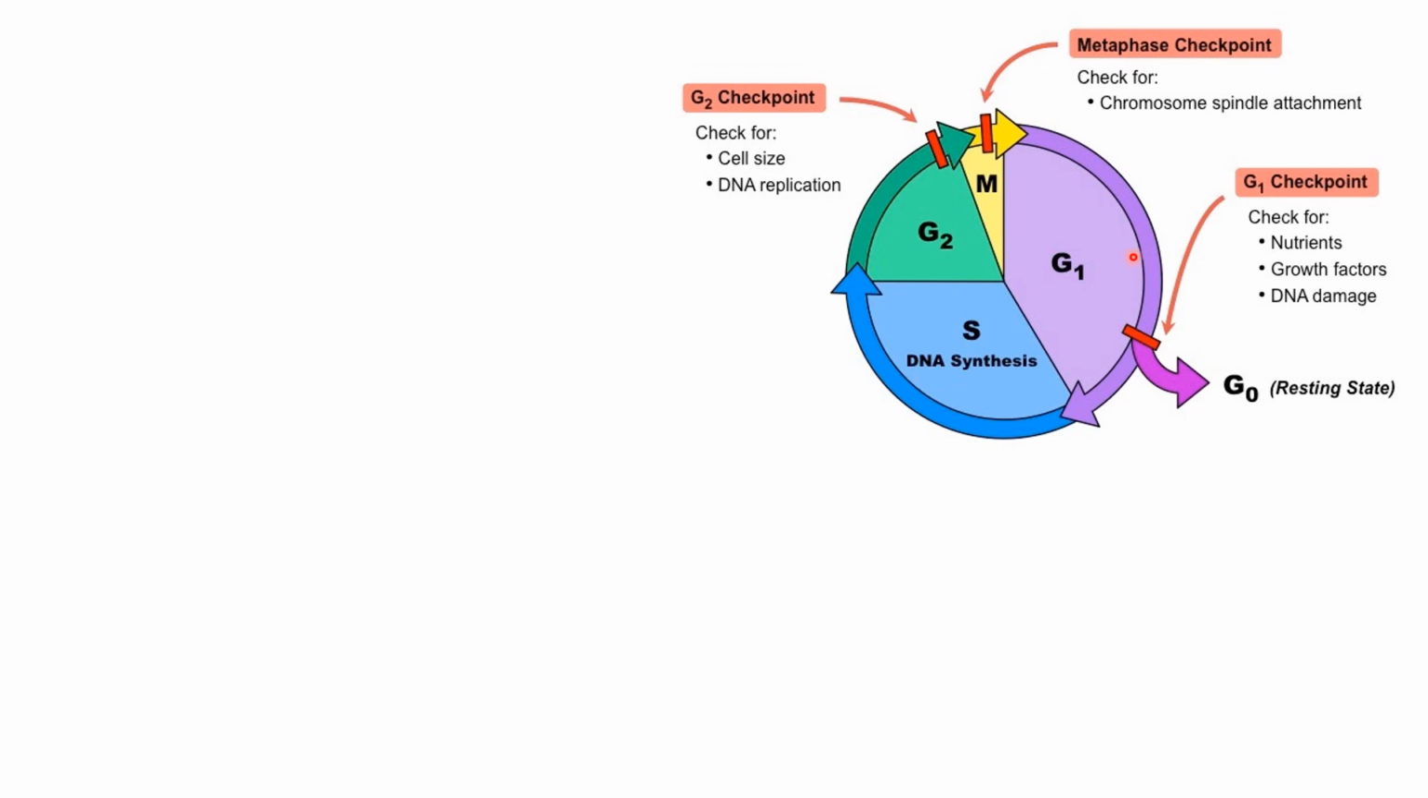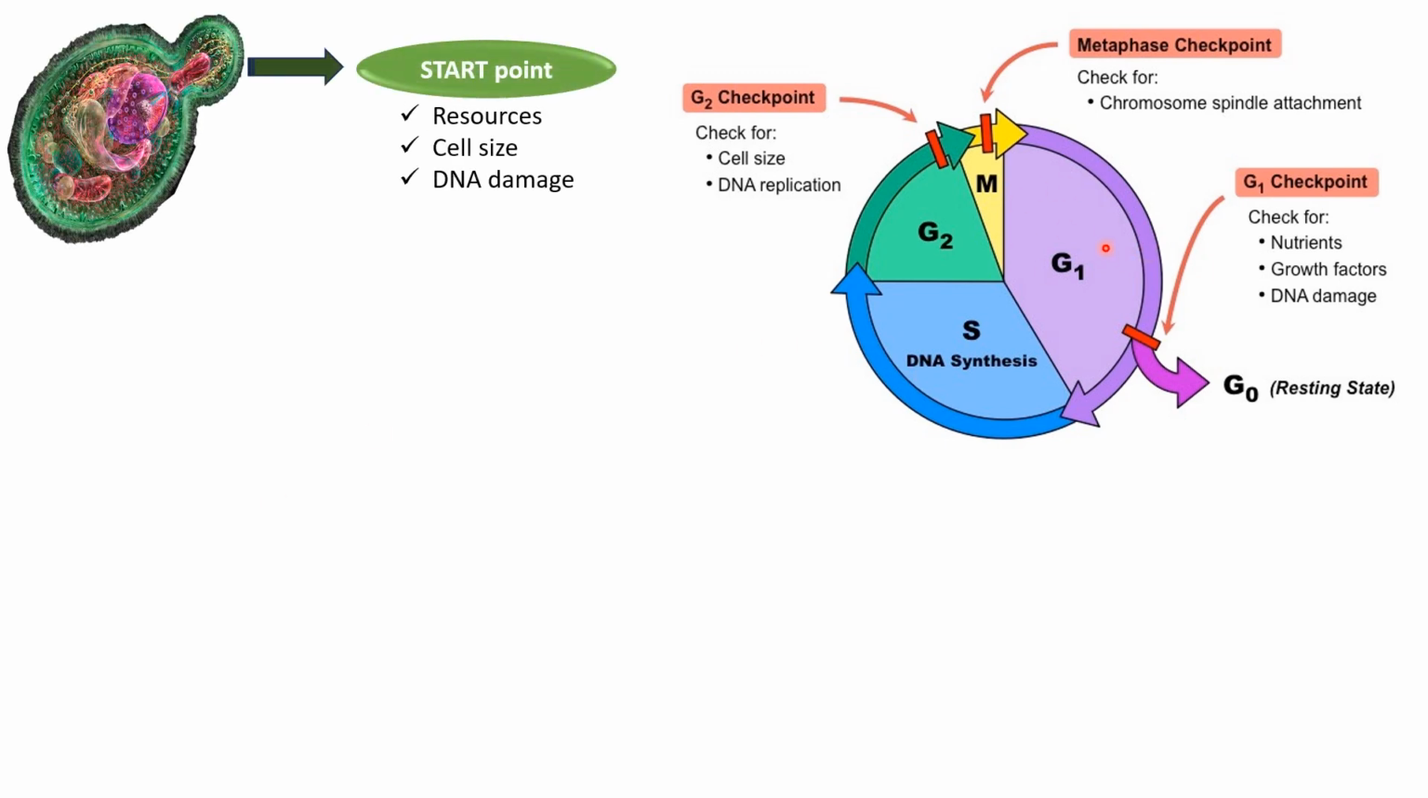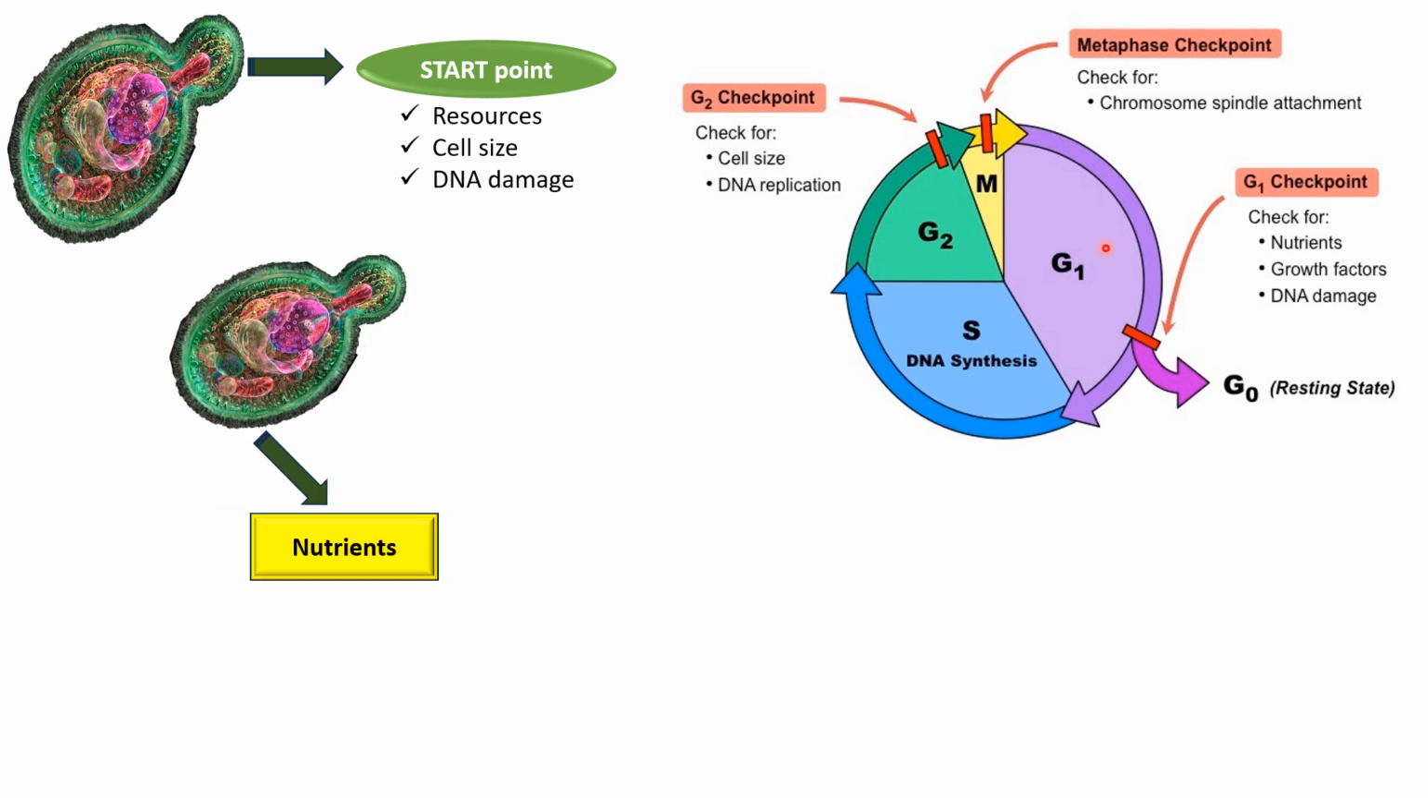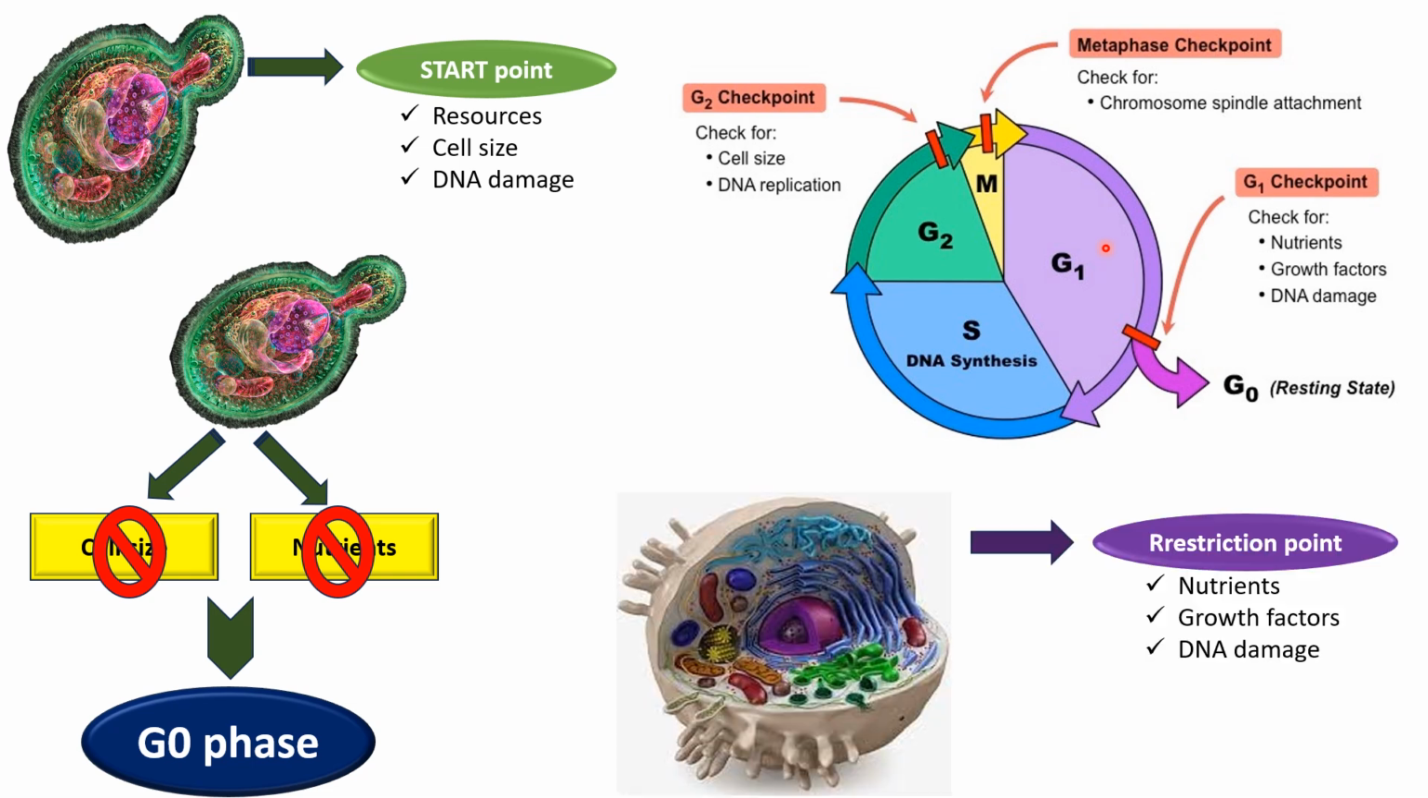First one is the G1/S checkpoint. It is also known as the start point in the case of yeast cells. It controls the progression of the cell from G1 to S phase. It checks for cell growth, availability of growth factors, availability of nutrients, cell size, etc. So if the yeast cell is facing a shortage of nutrients or the cell size is not proper, then the cell cycle will be arrested at this point and the cell will enter into the G0 phase. In the case of animal cells, this checkpoint is also known as the restriction point.